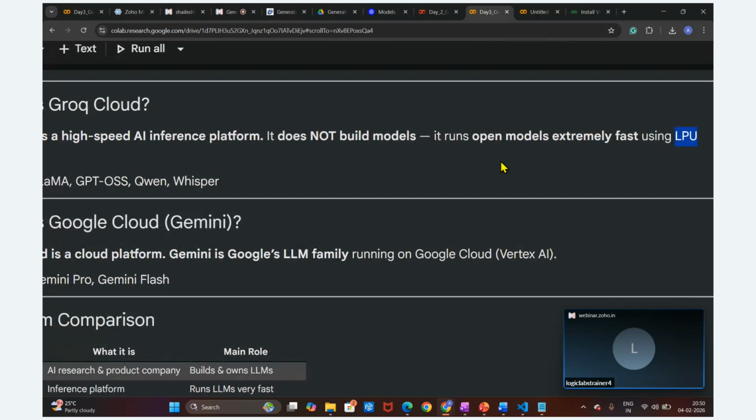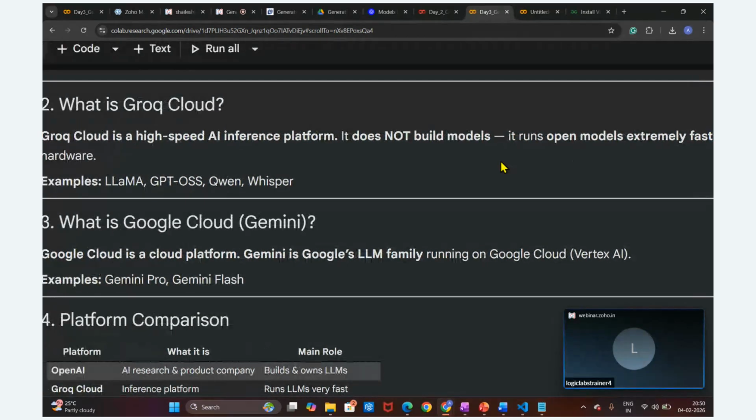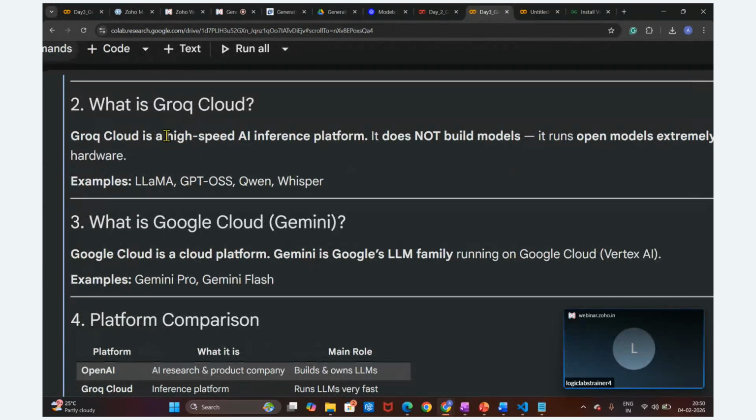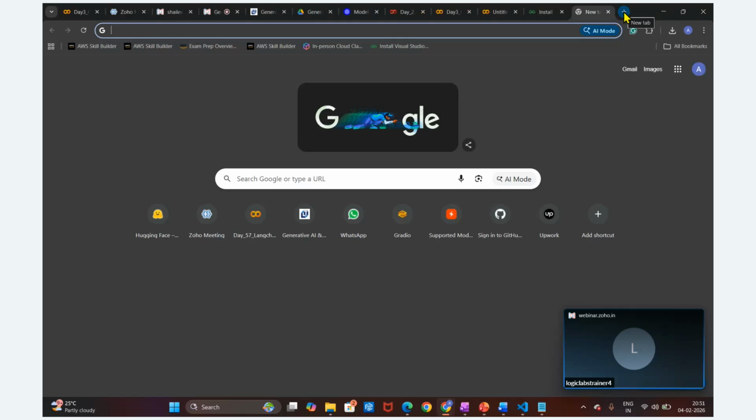Why are we utilizing open source models from Grok Cloud? Because they have very high speed inference, meaning whenever we ask a question, it responds back quickly. That is called inference. For that purpose we are going to use the Grok LLM models, like the Llama series and GPT series, some of the open source models we are going to try from Grok Cloud. So this is just a brief about Grok Cloud. Now we are going to understand how we can create the Grok Cloud API key. So this is the Grok Cloud.